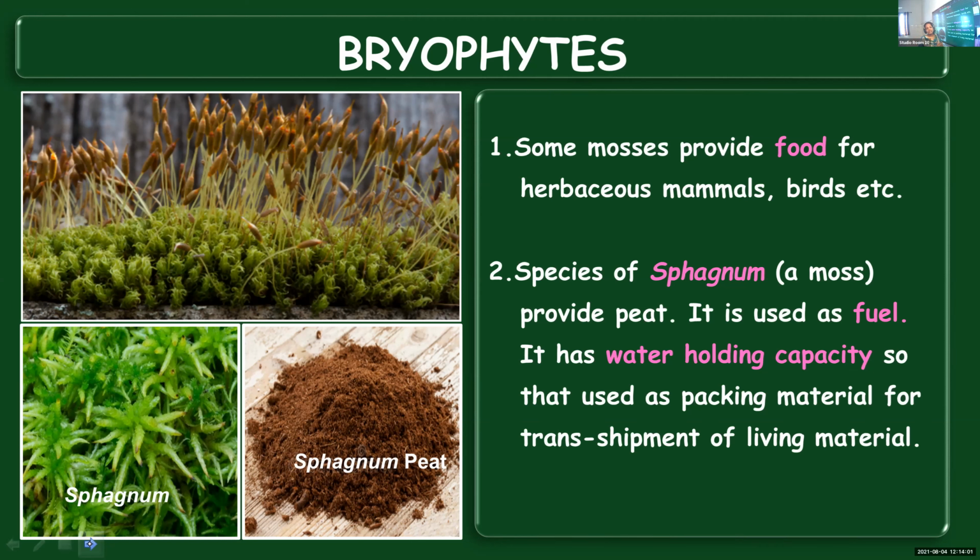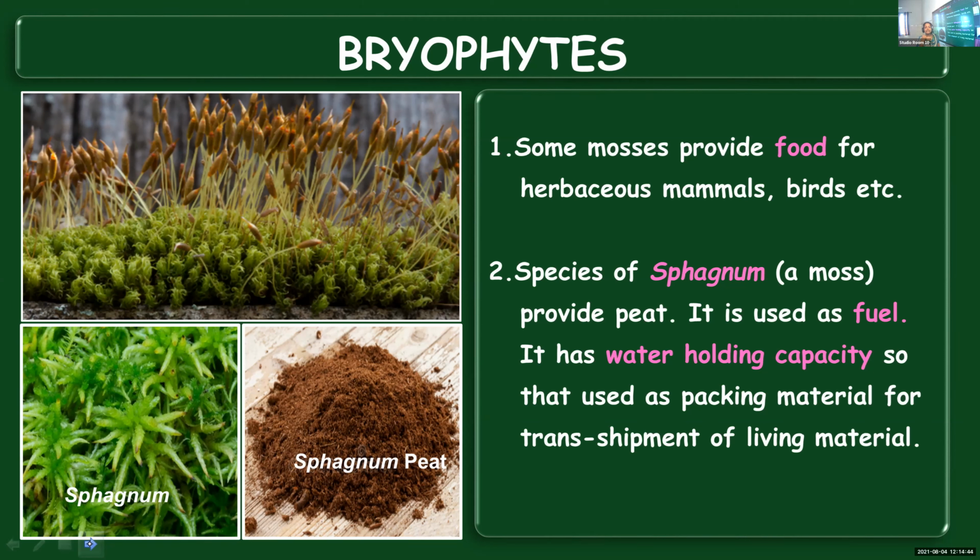When it has to be transported to faraway places, or shipped from one ship to another, sphagnum, which has better water holding capacity, is kept with it. This living material can remain fresh for a long period of time. So the first use is that they provide food for herbaceous mammals and birds. Using the moss sphagnum, a substance known as peat can be produced. This can be used as a fuel. It also has applications in the transshipment or transporting of living material.